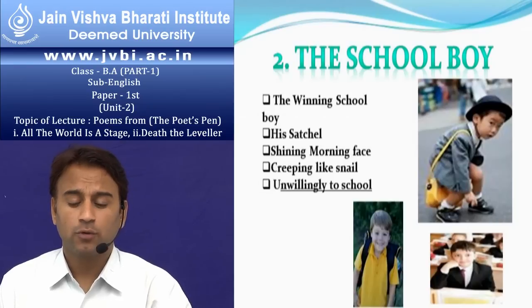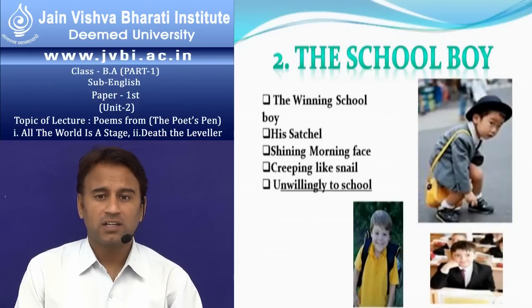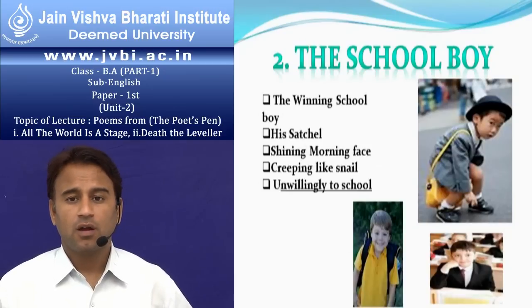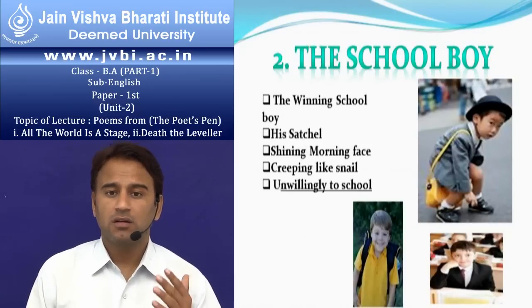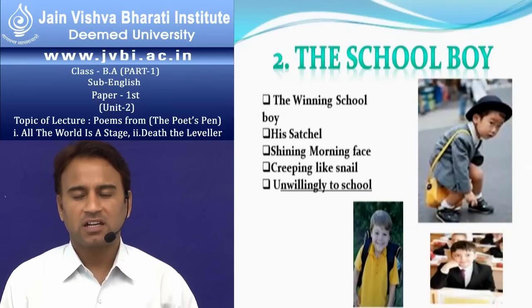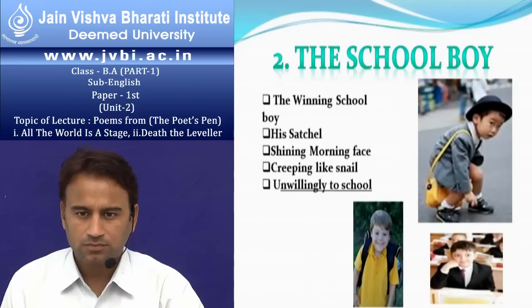He is called a whining schoolboy because he doesn't like to go to school. Every child wants to stay at home. So the second stage is the schoolboy. And every actor of the theater acts like a schoolboy at one time because he feels uneasy going to the stage.